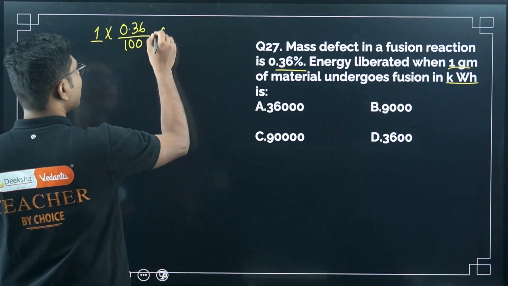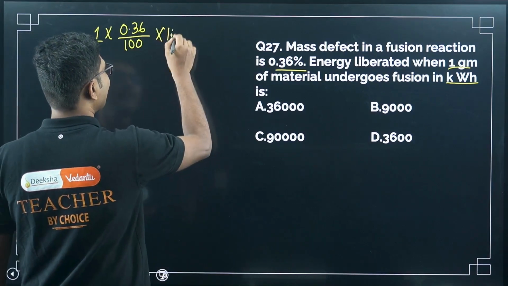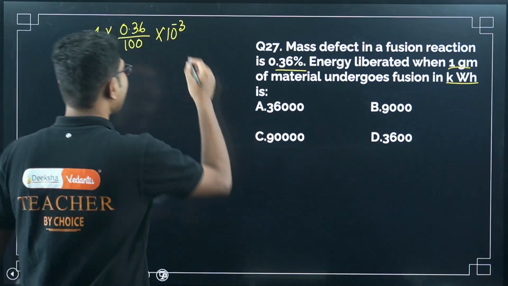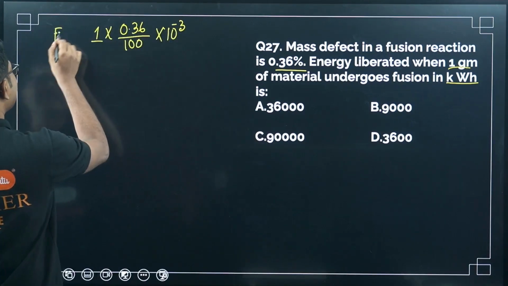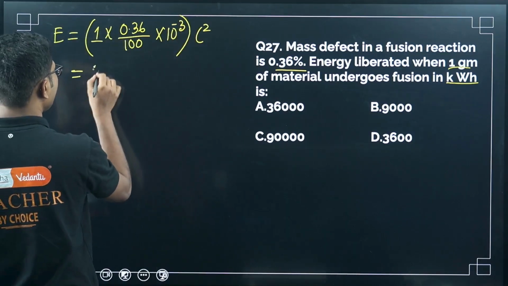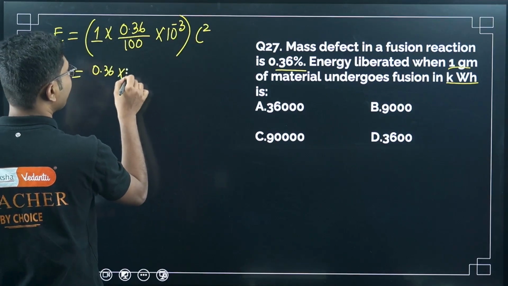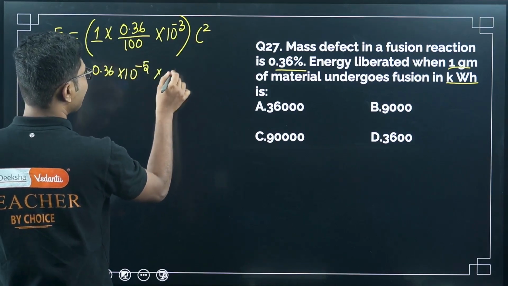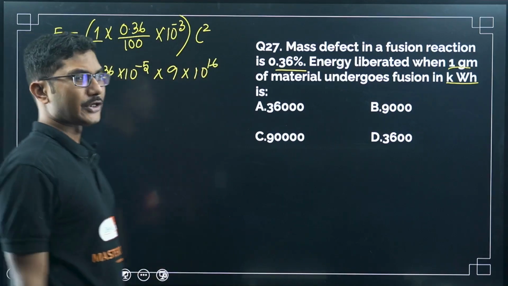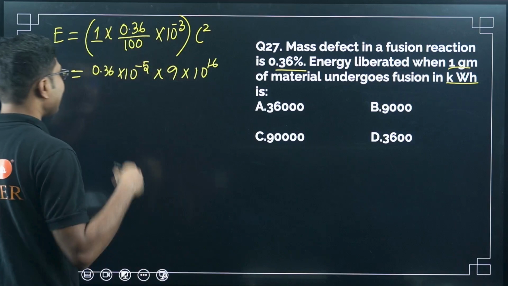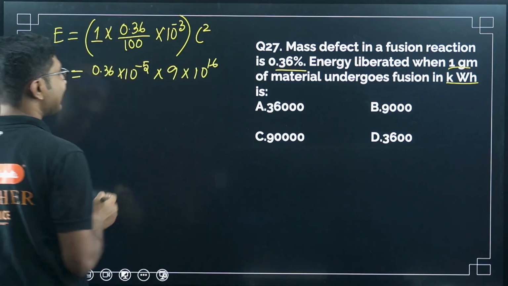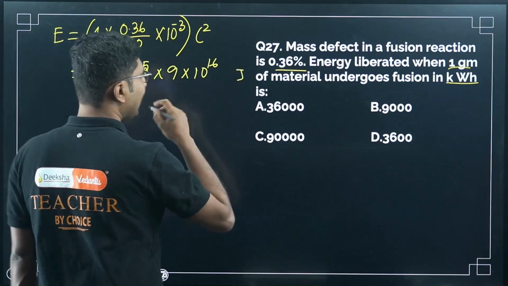Now this is given in terms of grams, so you have to convert grams to kilograms. This is the mass defect, the mass that you are destroying, right? Now energy is equal to this times c square. So 0.36 times 10 to the power of minus 5 times 9 times 10 to the power of 16. Don't ask me why I have written 9 times 10 to the power of 16 here, I explained that a few moments back. Now this is in terms of joules.